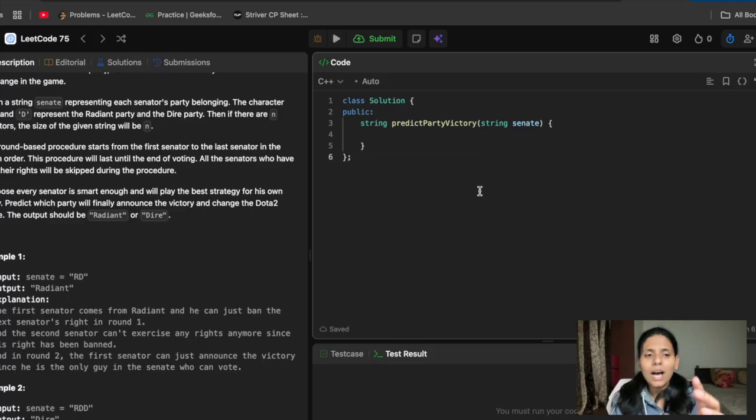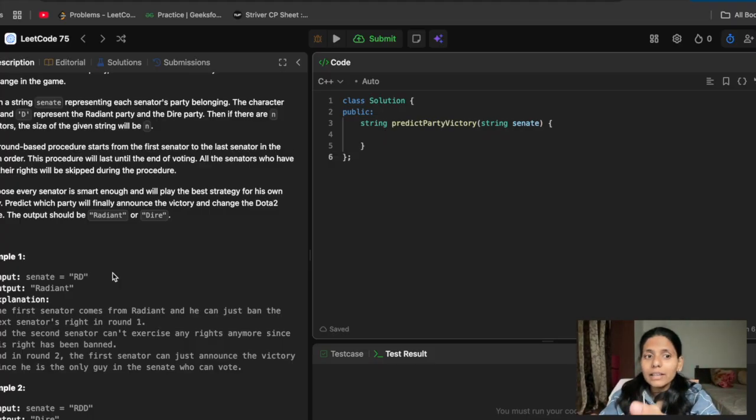So here, when we split R and D, we see at what index each was. As R was the first, he will be the first person there, and as soon as the next person comes, he will kill him. I mean, he will ban all of his rights.